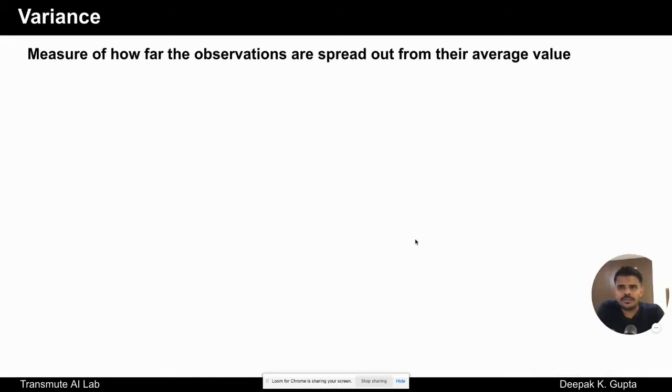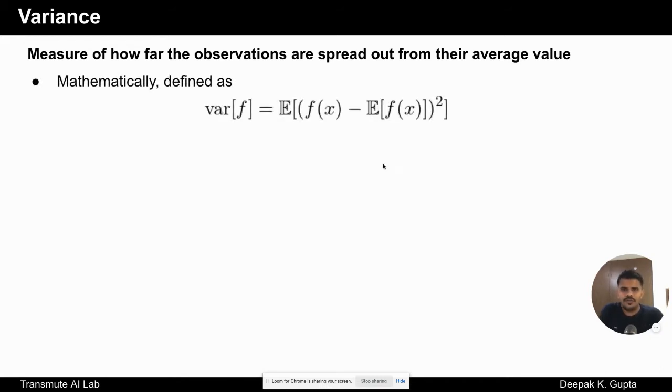Now the other term is variance. First, from the expectation we got an average value that a random variable can hold. Now variance gives you an estimate of the spread, how far your observations are spread out from your average value. How do we mathematically define it?